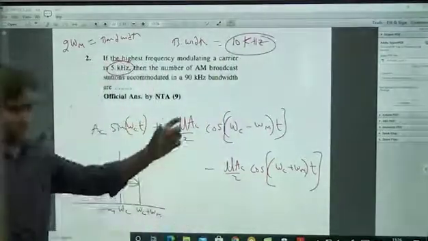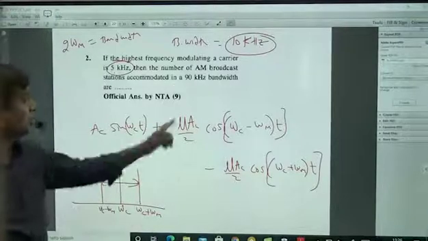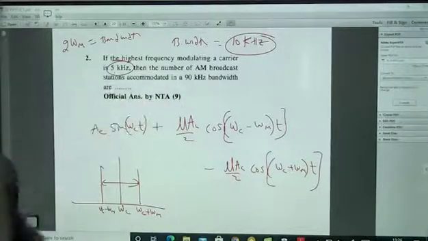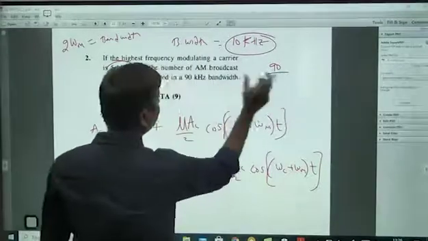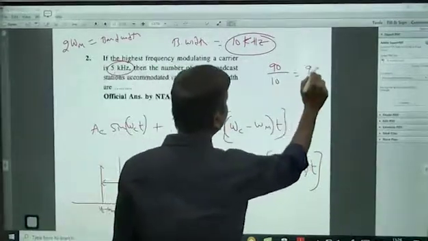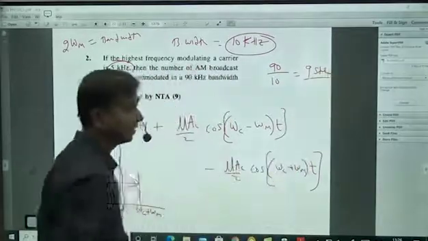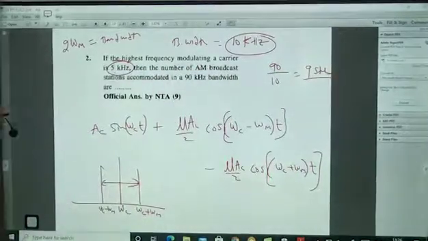So 10 kilohertz for every station's bandwidth. The total is 90 kilohertz. In that, how many stations can be accommodated? So 90 kilohertz divided by 10 for each one, so 9 stations can be accommodated like that.